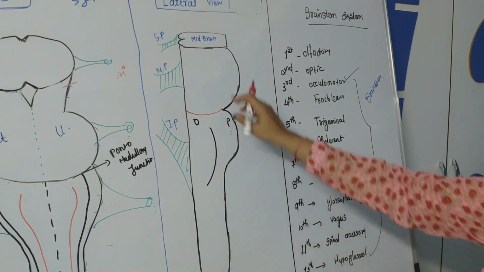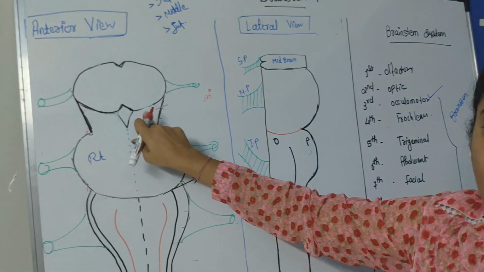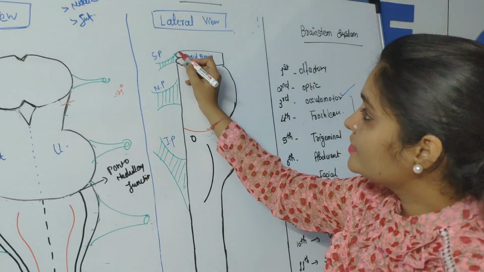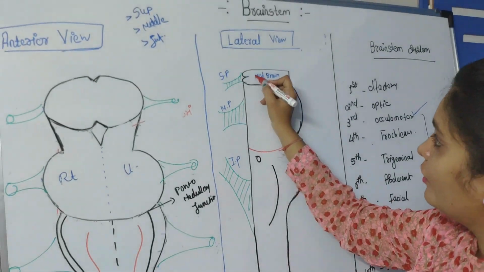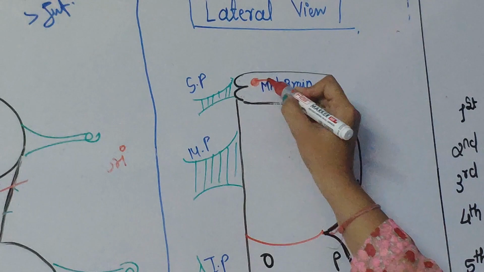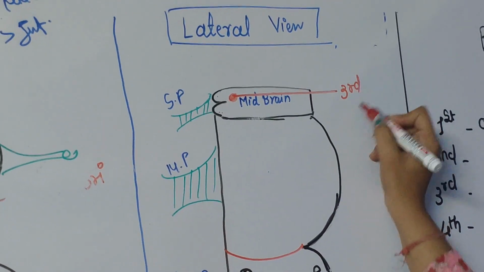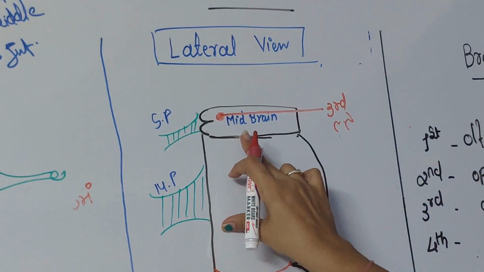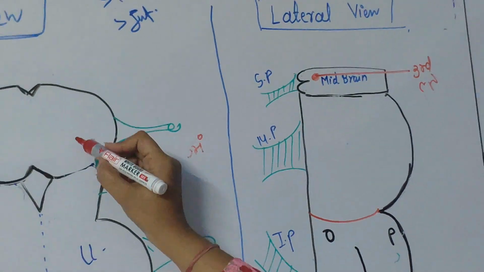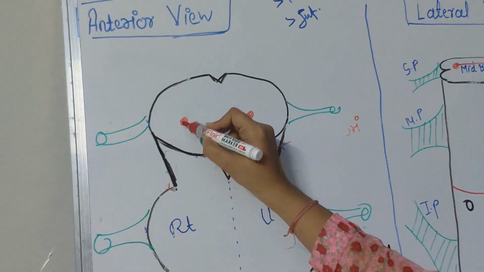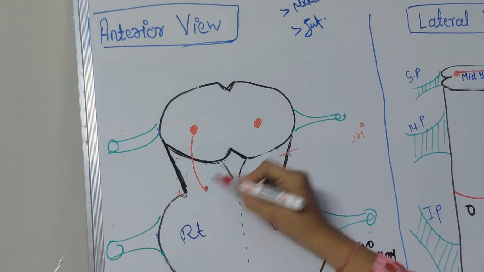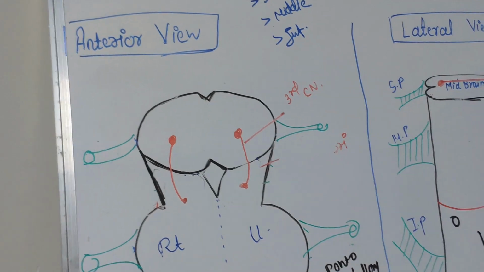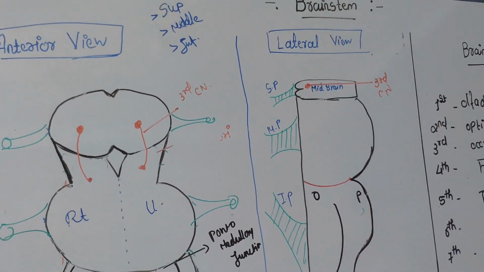So the oculomotor nerve, first I would like to show you in lateral view and then in the anterior view. The oculomotor nerve originates from the midbrain. This is the posterior part of the midbrain, the superior and inferior colliculi. So the 3rd cranial nerve originates here, in the midbrain. Fine. If I want to show you in anterior view, the nuclei of the third cranial nerve are situated here, and it originates like this. So this is the third cranial nerve. Clear? Now the fourth cranial nerve.